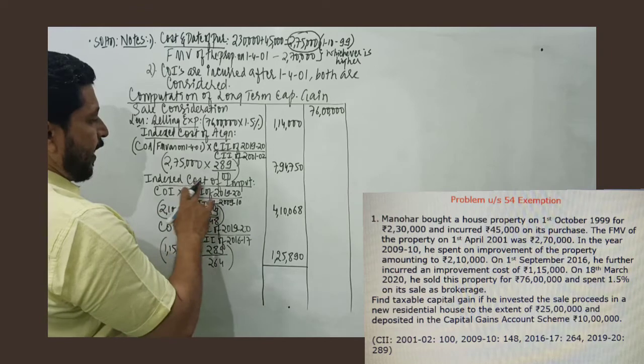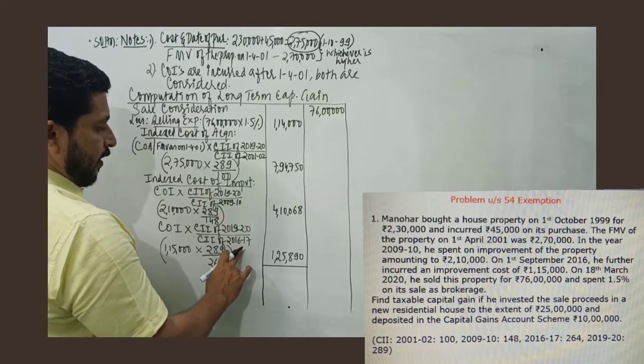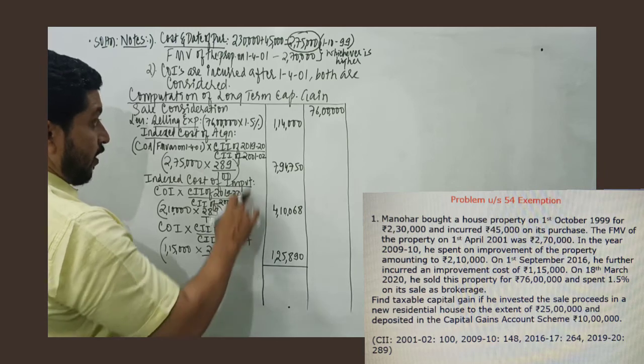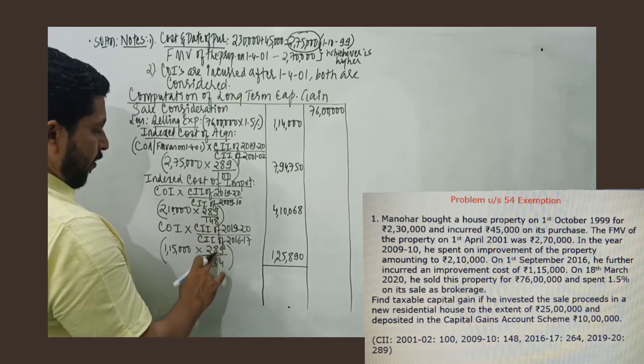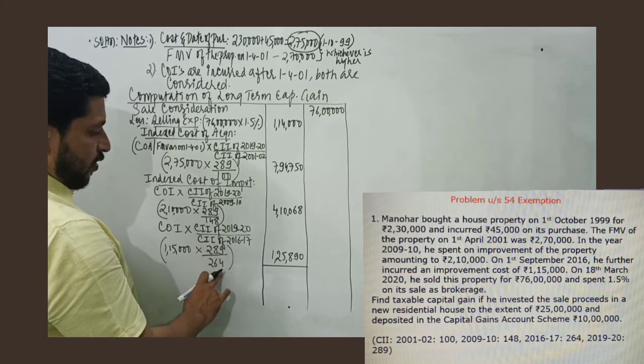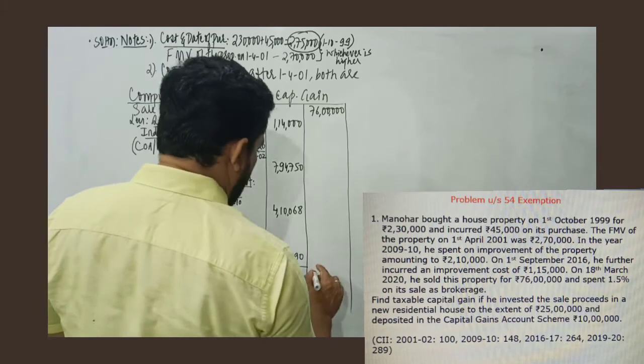Then we take index cost of improvement. There are two improvements: one happens in 2009-10, another in 2016-17. Since it's a long-term capital asset, we index both, 289 by 148 and 1,15,000 into 289 by 264. You get these values. Now we total all these values and we deduct.